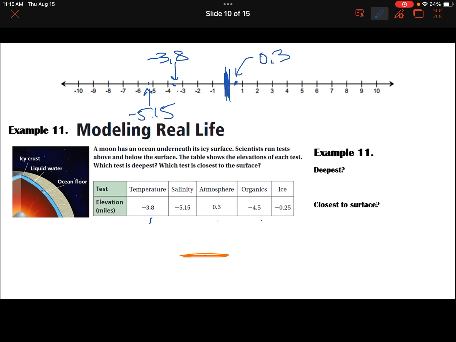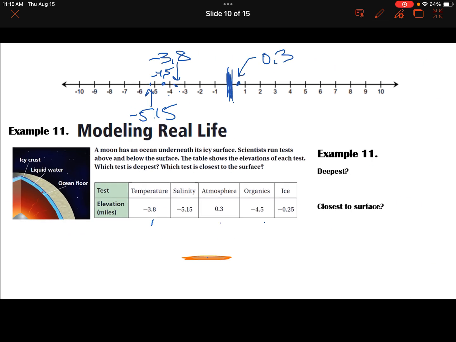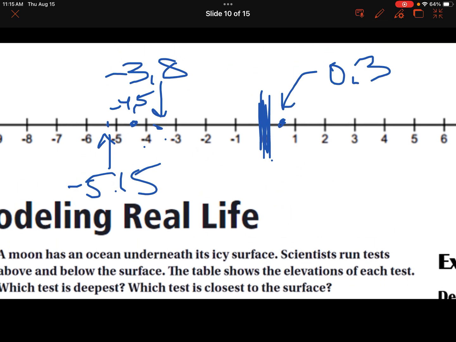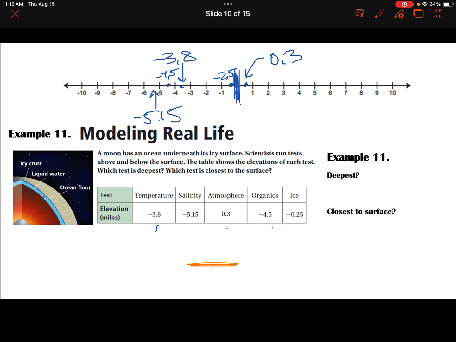We have negative 4 and 5/10. Well, I'm going to have to zoom in here to write that one in there. But negative 4 and 5/10 is going to be somewhere in between here. And then finally we had negative 25/100. Well, that's going to be between 0 and 1, and we just say somewhere around here. Now, this is where it's going to get a little bit tricky at the very end. Whoops, that's 0.25. And so which is the deepest?